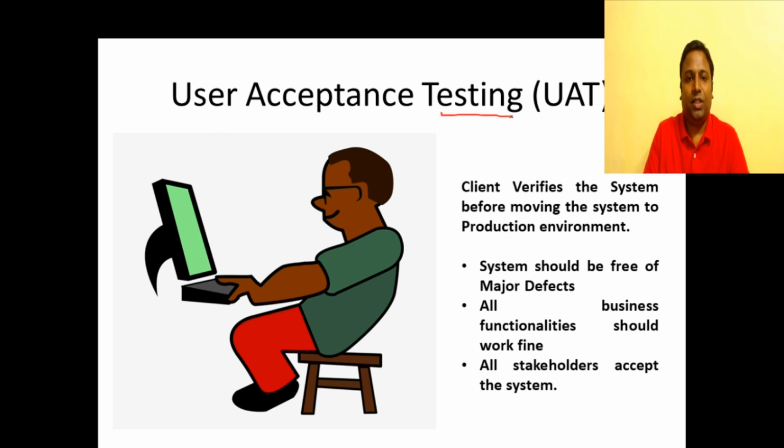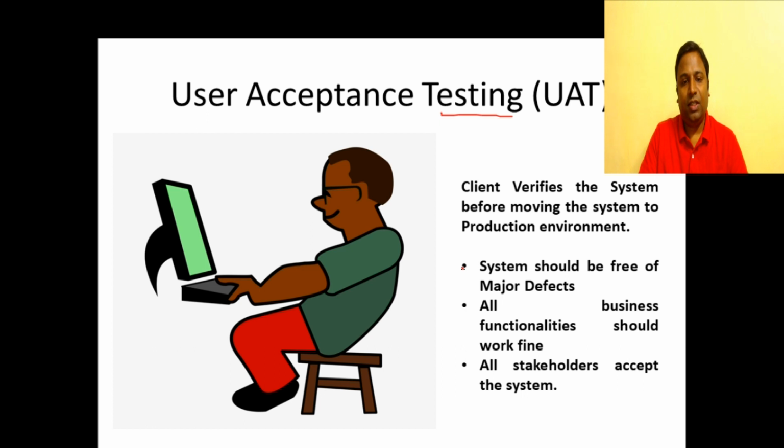So what is user acceptance testing? The clients are the actual people who will be using your system. For instance, if you're creating a bank management system, the bank manager is the actual user, the bank customer is the actual user. So we'll be calling them to test a system on the test server. The client verifies whether the functionalities are as per the requirements that he has given. What are the expectations for a system to clear user acceptance testing? The system should be free from all the major defects. All business functionality should work fine, and all stakeholders should accept the system. It's not just one stakeholder. All the stakeholders who are using the system should accept the system.